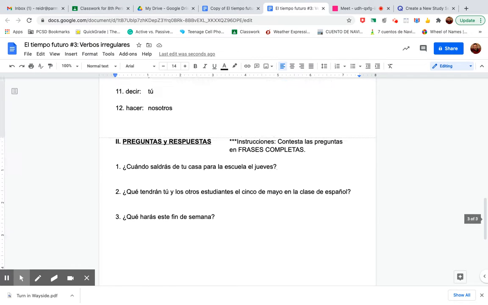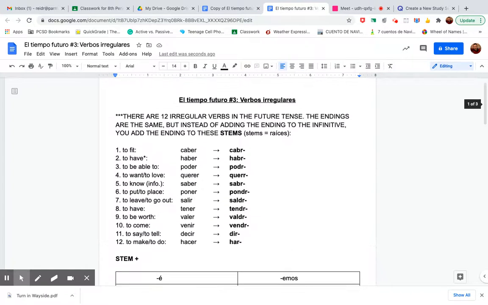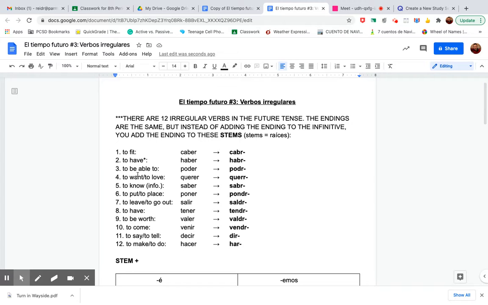Be careful with this last question here, okay? You gotta use your head on this one, okay? You might need a regular verb to answer the question, rather than an irregular, okay? All right, the end.